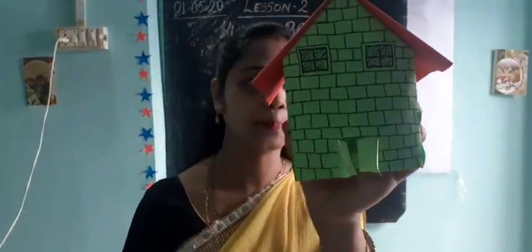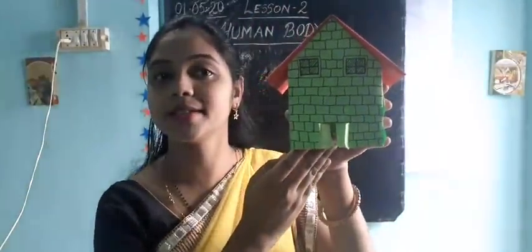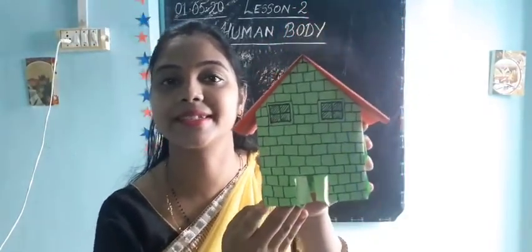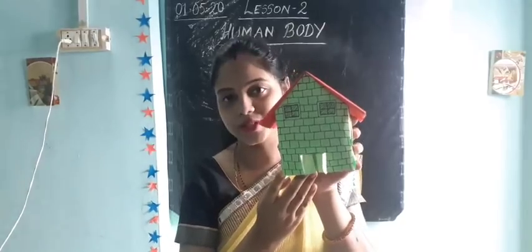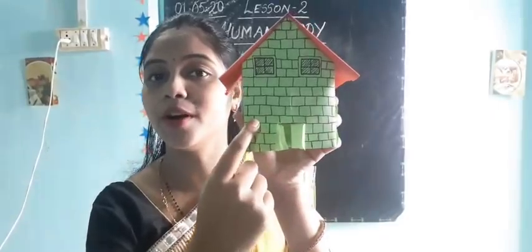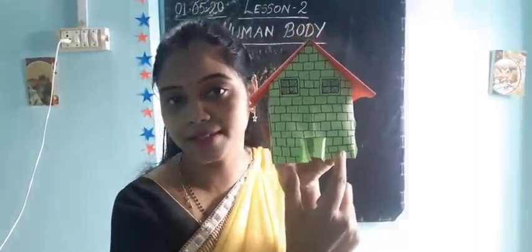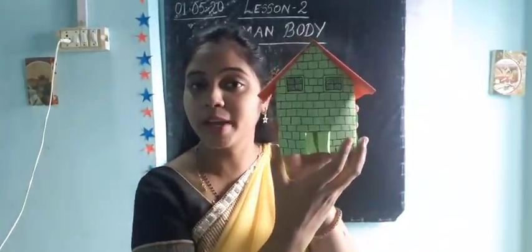Can you see? Now tell me, students, what is this? Yes, this is a house. And you can see the house is made up of small bricks, a group of bricks.